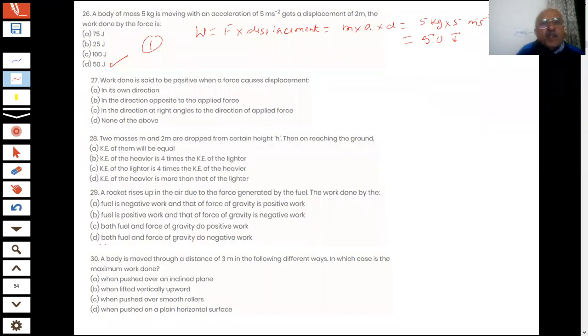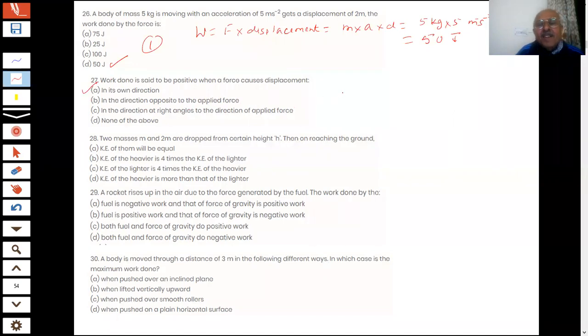Work done is said to be positive when a force causes displacement in its own direction, in the direction opposite, or in the direction at right angles to the direction of the applied force, or none of the above. Sir, in its own direction. Okay, that is the correct answer.